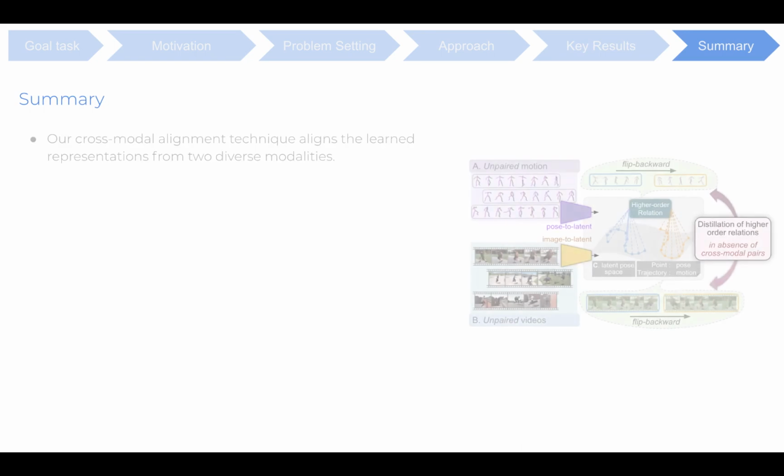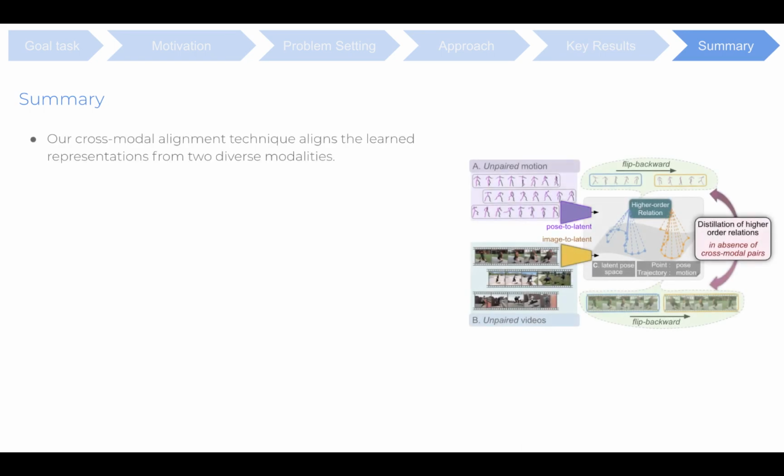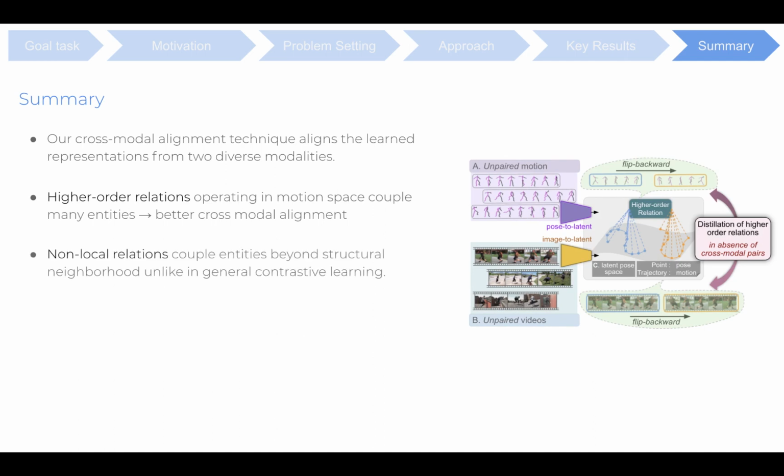In summary, we present a cross-modal alignment technique to align the learned representations from two diverse modalities, images and poses. The described higher order relations operating in motion space couple many entities, resulting in a better cross-modal alignment compared to general contrastive relations. Unlike general contrastive learning, our non-local relations couple entities beyond the structural neighborhood, which results in a further improvement in adaptation performance, yielding SOTA performance on standard benchmarks like Human 3.6, 3DHP, and 3DPW.